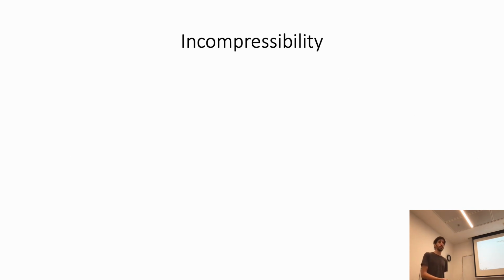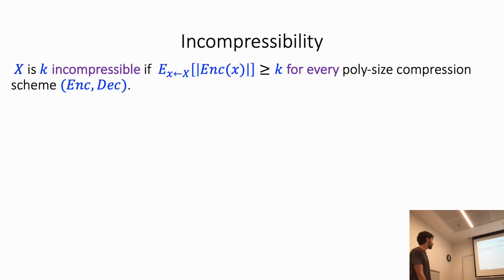Let me define it more formally. We say that a distribution X is k-incompressible if for every poly-size compression scheme, encoder and decoder, the expected encoding length of X is at least k. This is a non-uniform definition. You can come up with a uniform variant of this definition, but this is the way Yao defined it.